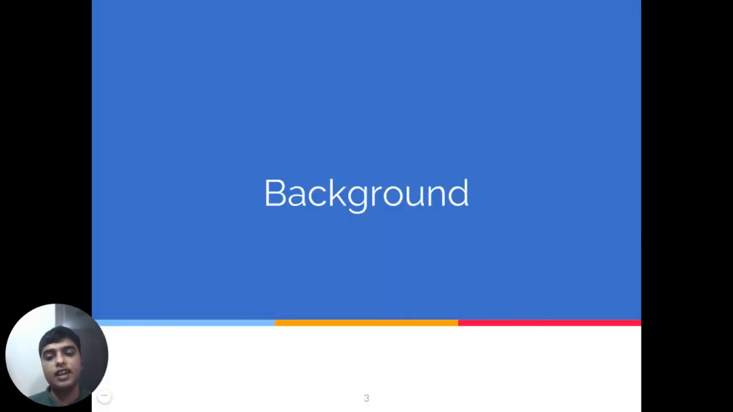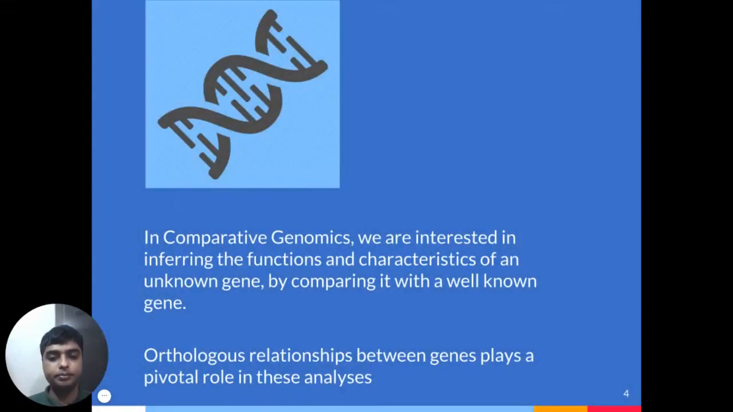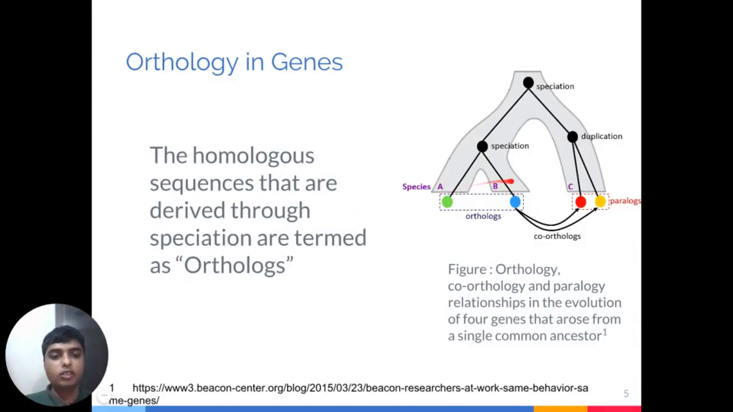Now, let me briefly describe the background of our project. In comparative genomics, we are mainly interested in comparing an unknown gene with a well-studied one in order to infer the attributes and functionalities of the unknown gene. And orthologous relationships play a vital role in this regard. Orthologous genes are genes that originated from speciation instead of duplication, which creates paralogs.